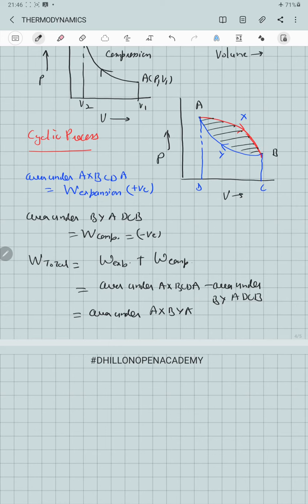So we see that whenever a system undergoes a cyclic process, the work done for expansion and the work done for compression are never equal to each other, but there is a difference between the two, and the difference of the two work done gives us the total work done during the cyclic process.